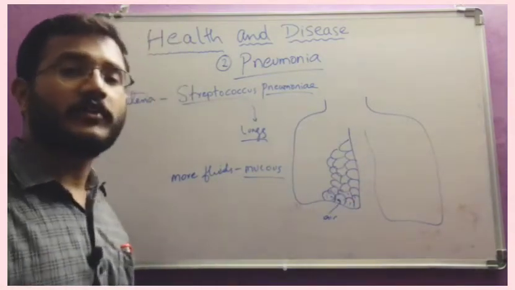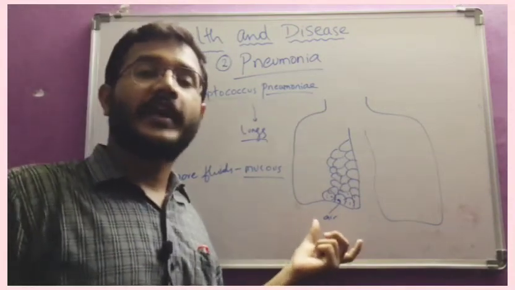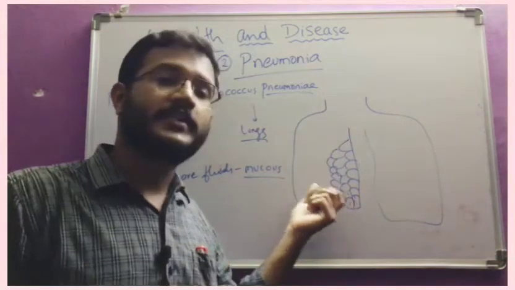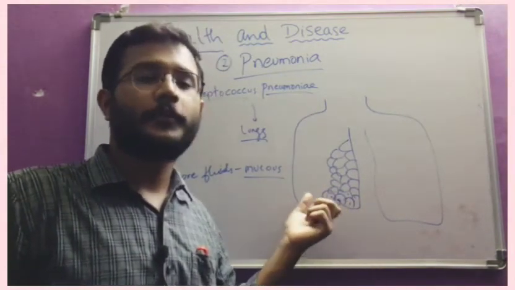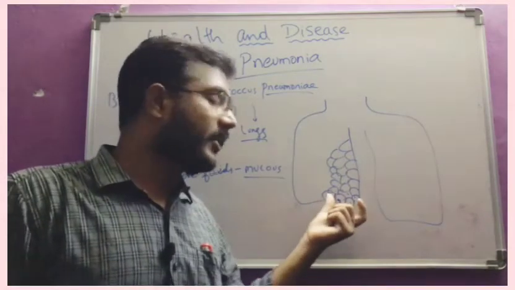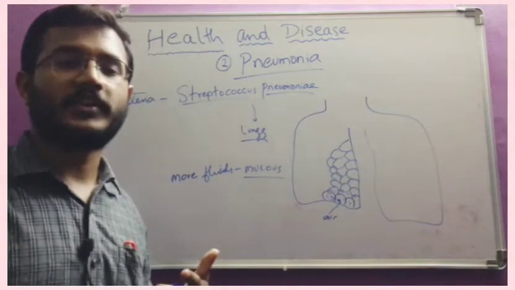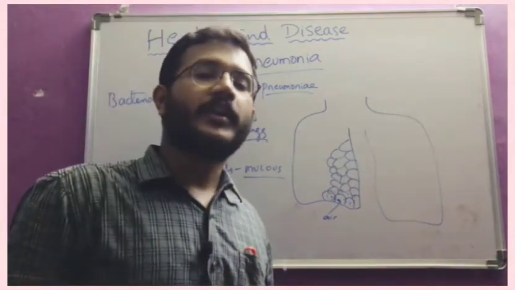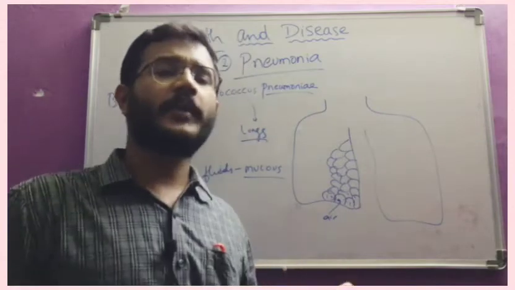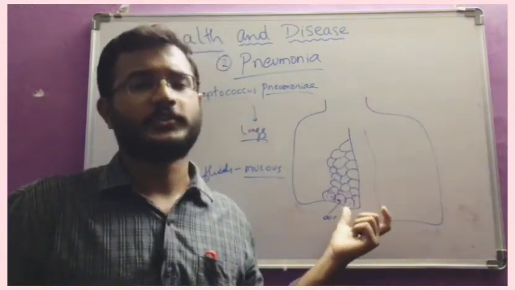As a result, the air does not have oxygen, and carbon dioxide does not find enough place to exchange, because it is already filled with mucus. So air cannot enter here. Respiratory problems will come, and finally, due to respiratory failure, the patient will die. This is what happens in COVID-19 also.